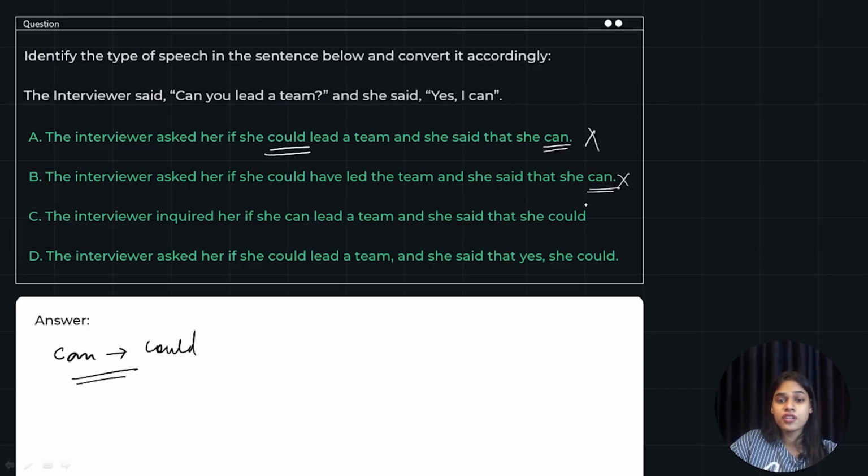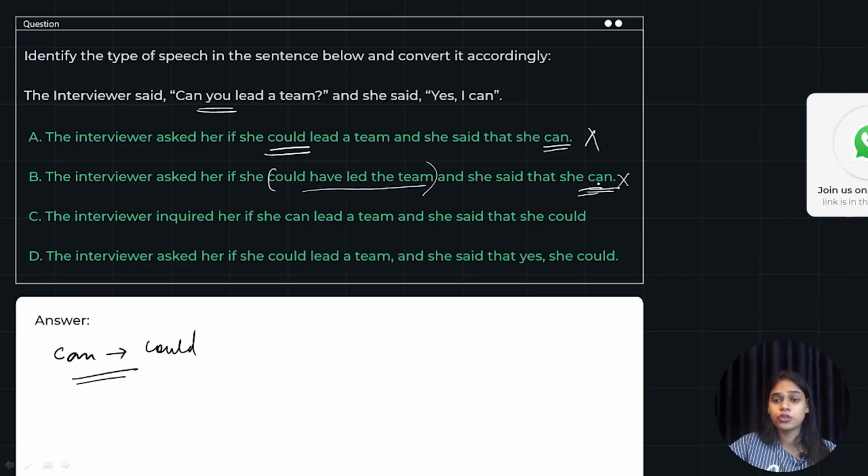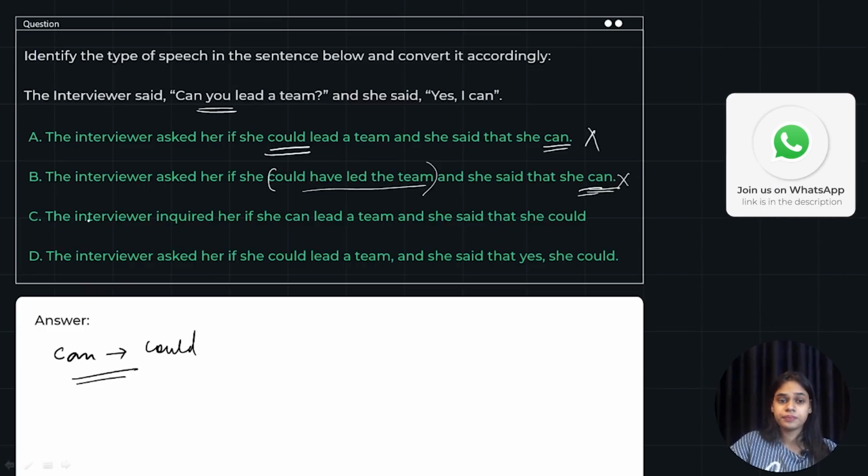First of all, this is wrong. Could have led the team. This means a probable conditional future tense form. That could have happened, a conditional form. We are not talking here about a conditional form, but a prominent question. So we cannot use could have led the team. Also, this form is wrong. It should have changed from can to could. So again, option B is wrong.